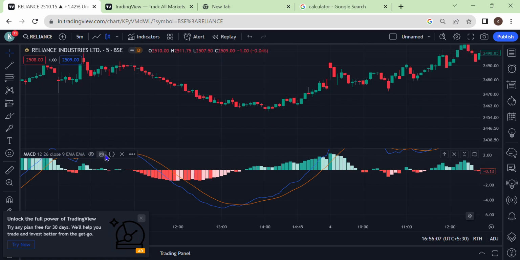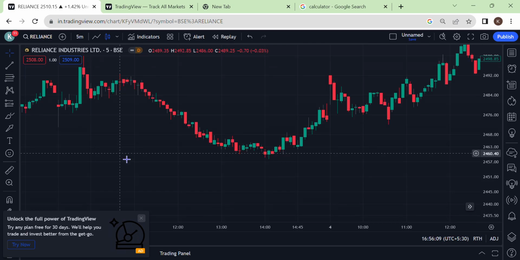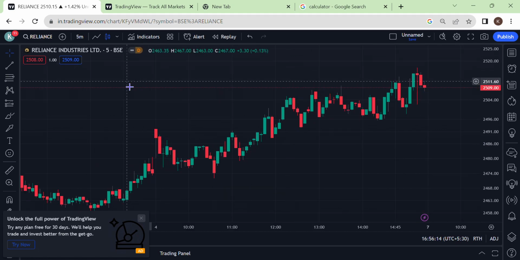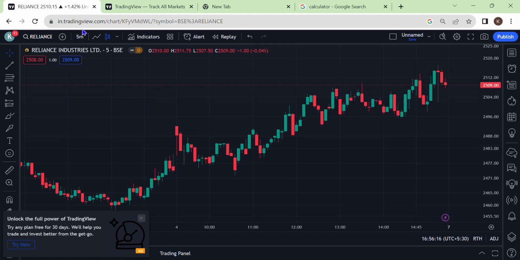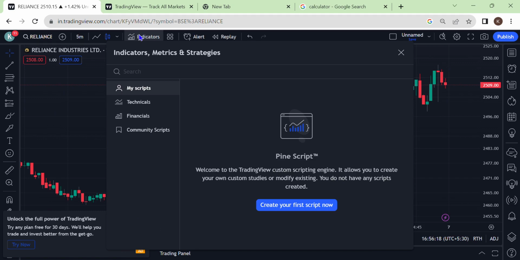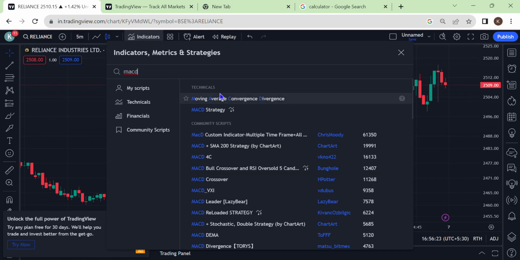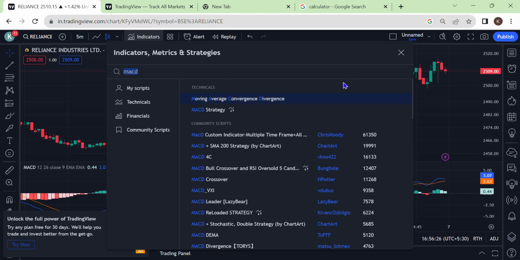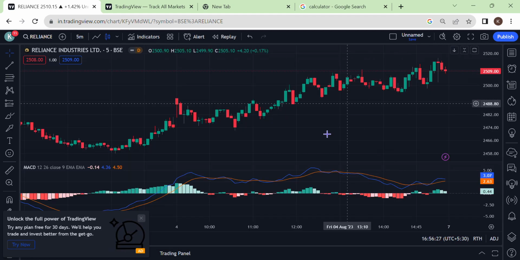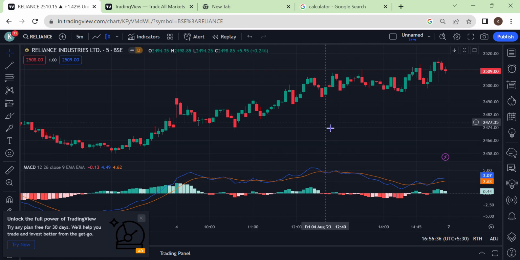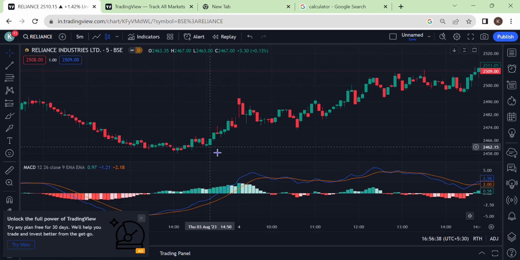This is the chart of Reliance Industries. Here, keep the time frame as 5 minutes, click on the indicator section and apply a single indicator, that is MACD, moving average convergence divergence. It looks somewhat clumsy, but it is very easy to use and understand and gives a good amount of profit.